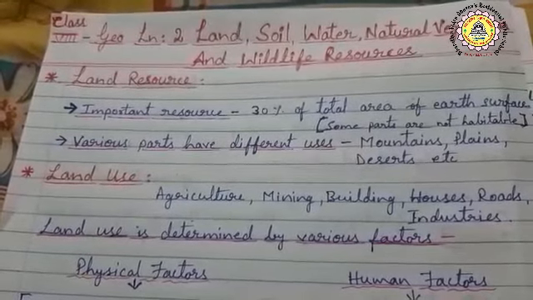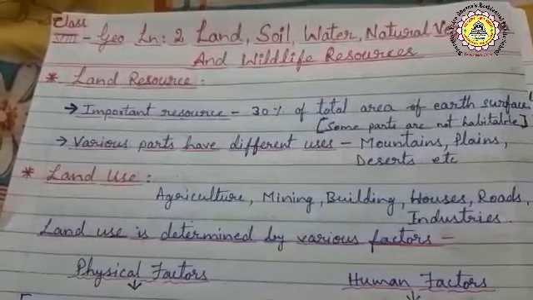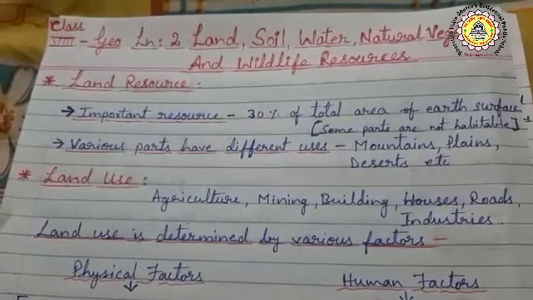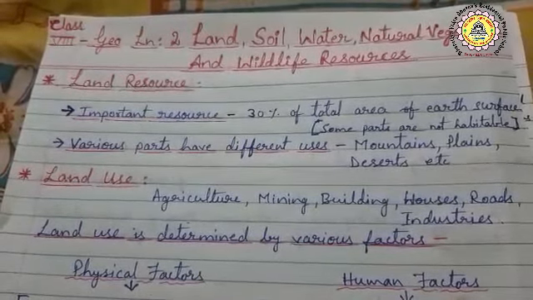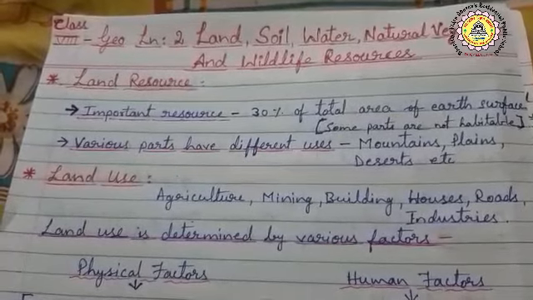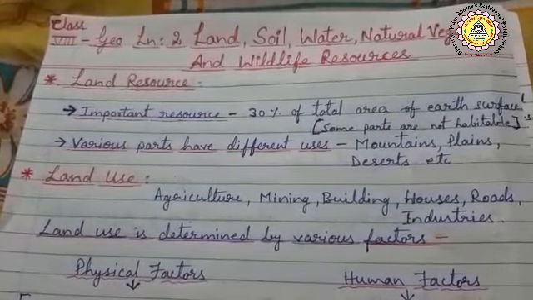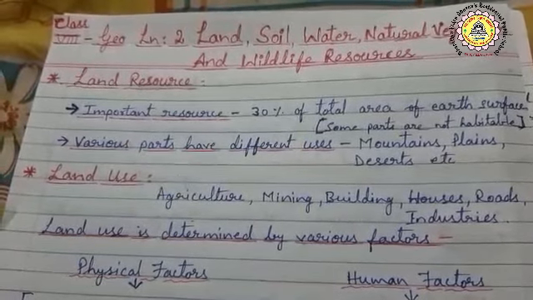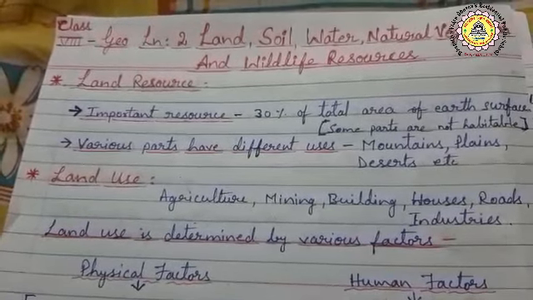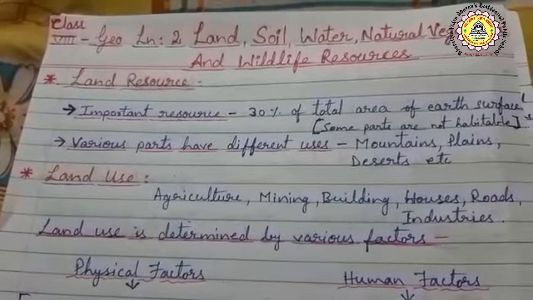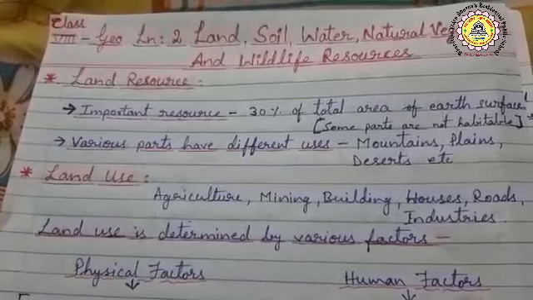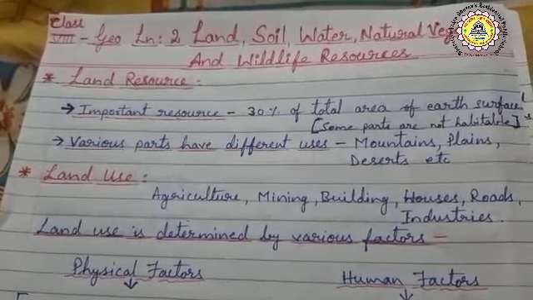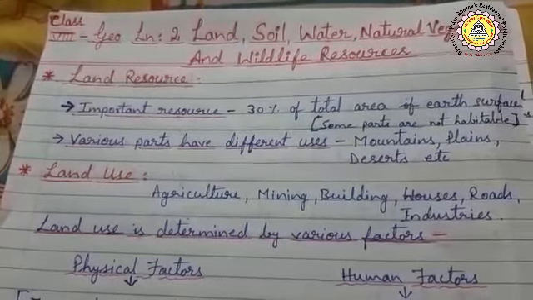These different parts have their own uses. Like we find a lot of vegetation cover on the mountains, and mountains are also sources of water. Plains are suitable for human habitation and are also useful for agriculture. And the desert is full of sandy land. In the desert there is no vegetation, no population. So in this way the lands have their own uses.